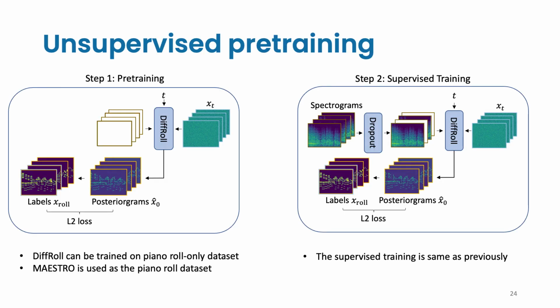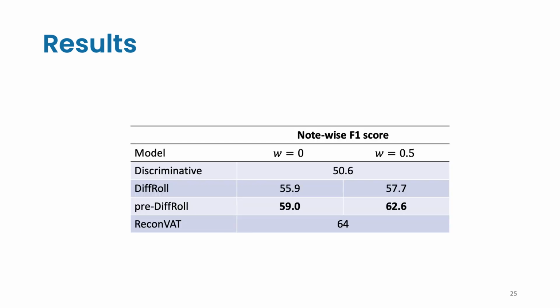The unconditional part of DiffRoll implies that it can be trained using unpaired piano rolls. This can be used to pre-train DiffRoll in an unsupervised manner. In the following experiments, we pre-train DiffRoll using only the piano rolls in the Maestro dataset, and then we continue training DiffRoll using the MAPS dataset as usual. Experimental results indicate that unsupervised pre-training is useful in improving the transcription accuracy. However, the existing semi-supervised AMT model, which we call VAT, is still slightly better than DiffRoll. We will further improve DiffRoll as our future work.